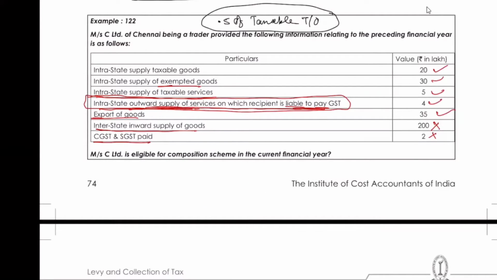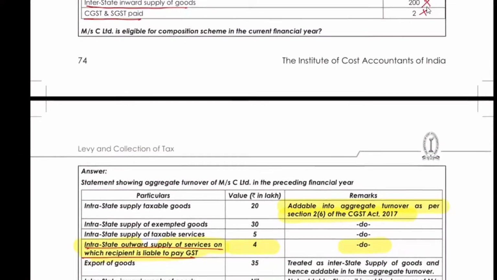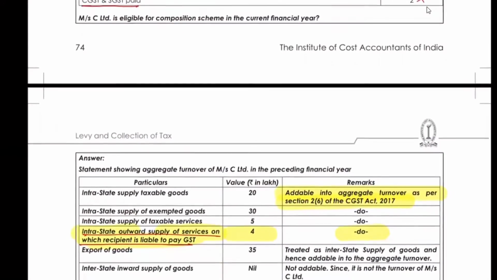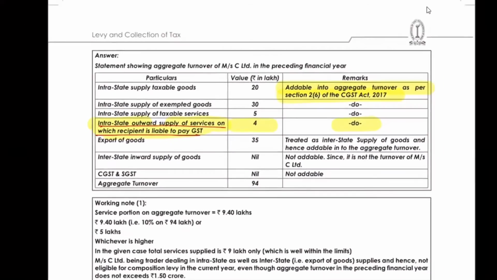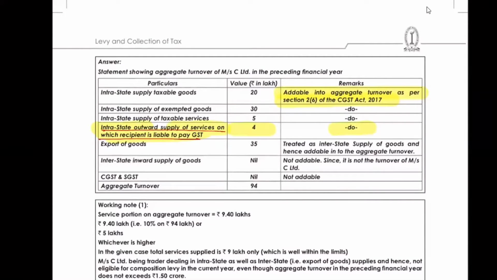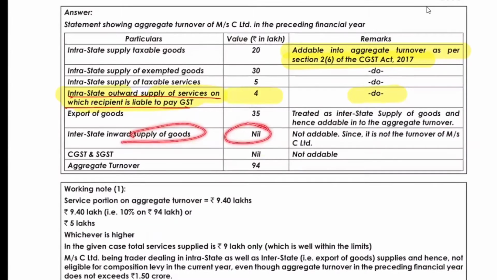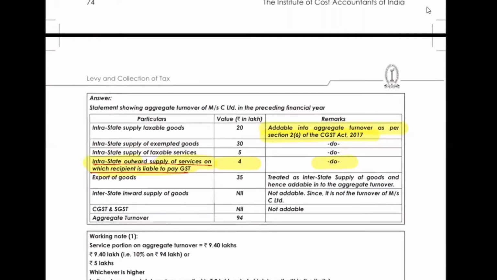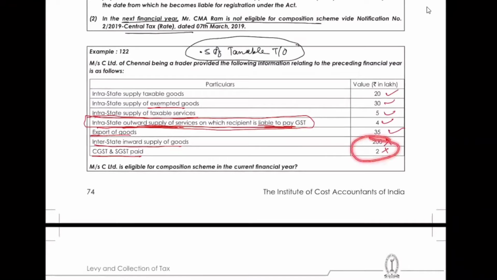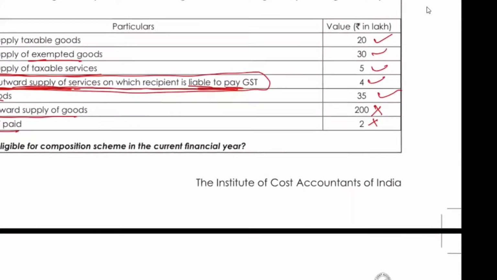You all got it? Yeah, Shivam. Now let's see what we have done and what we haven't. We said that interstate inward supply of goods is not to be taken, CGST is not to be taken. Yes, only these two are not taken, all others are taken. Now let's calculate the value.